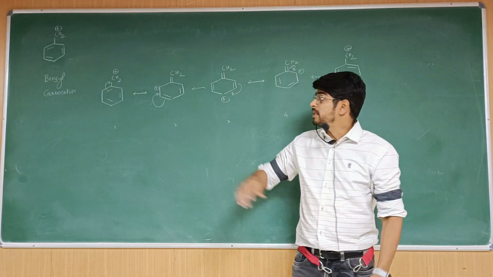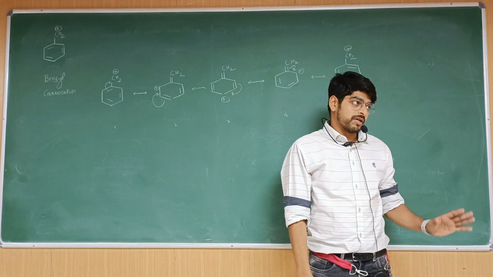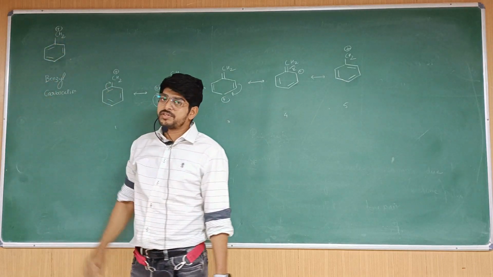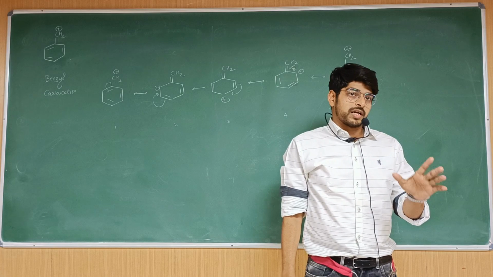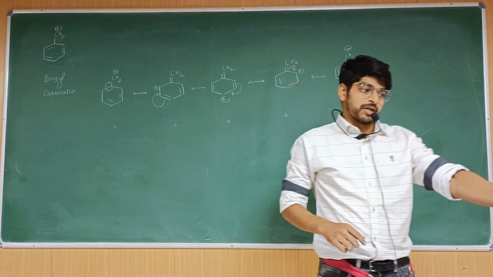Now first I am taking the benzyl carbocation to speak about the stability of the structures. What is benzyl? It is a benzene ring, and the next carbon atom is the benzylic carbon. If there is a positive charge on that, this is the benzyl carbocation. Now what are the different resonating structures we can draw for the benzylic carbocation?